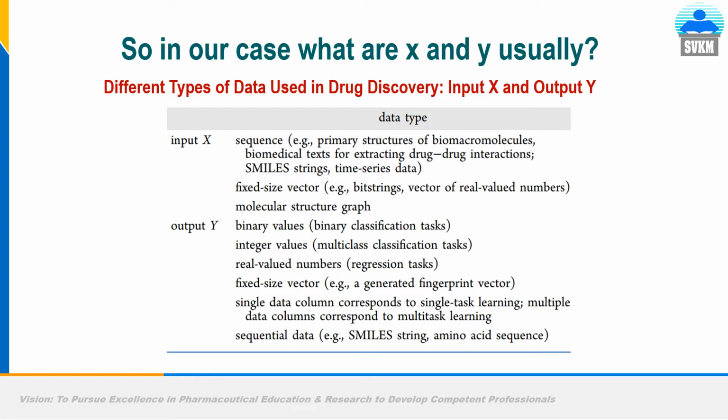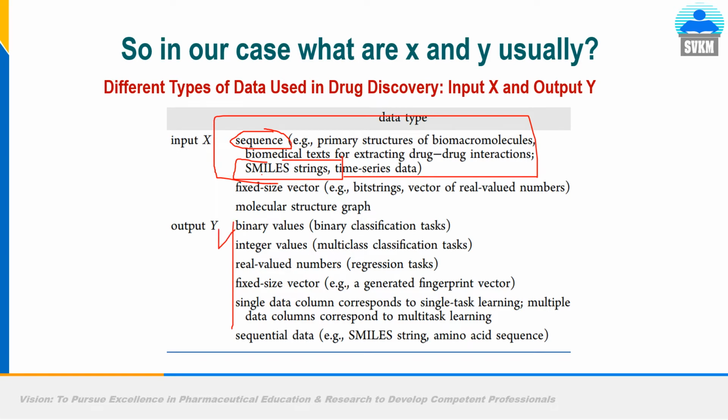X can be a sequence of genes, a sequence or arrangement of amino acids in a protein, a SMILES string, that is Simplified Molecular Input Line Entry System, a way to represent chemical structure, or time series data. These many types of x are possible, and y can be a binary value, meaning two outputs, like cat or dog, diabetes drug or cancer drug, mango structure or apple structure.